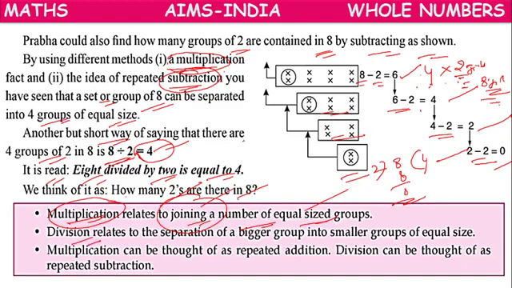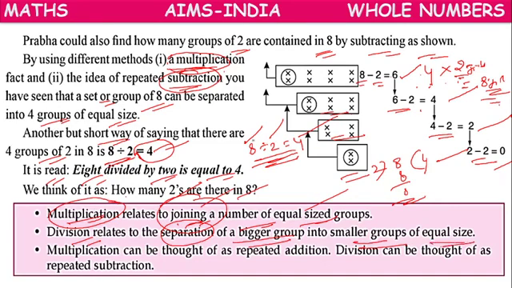Whereas what about division? 8 divided by 2 equals 4. What does it mean? There are a total of 8 girls. We are dividing them into groups of 2 girls, and we are getting 4 groups. So this is a kind of separation. Division means a kind of separation of a bigger group into smaller groups of equal size.